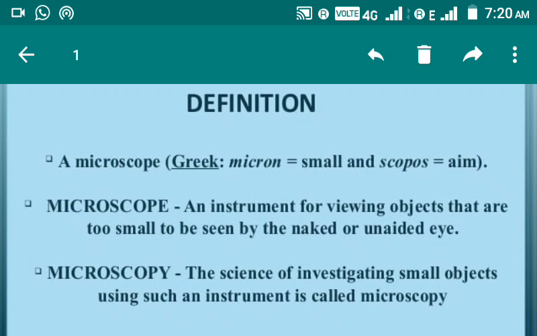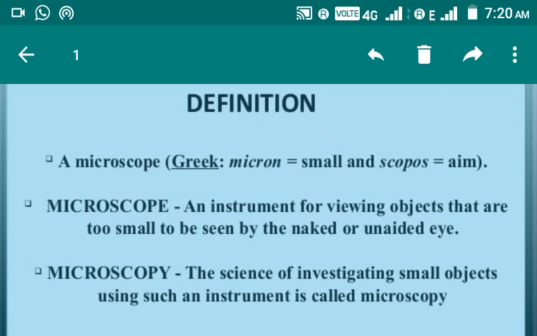We cannot see them by naked eye, so we need something to visualize them, because until we see them, we cannot study them.